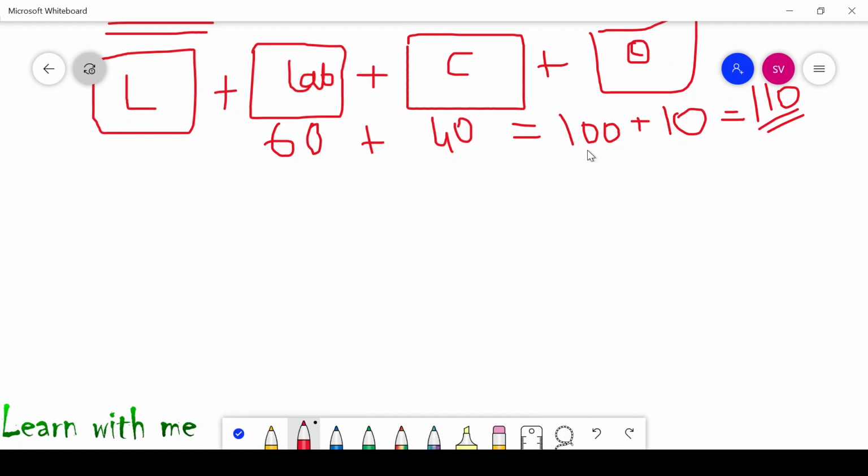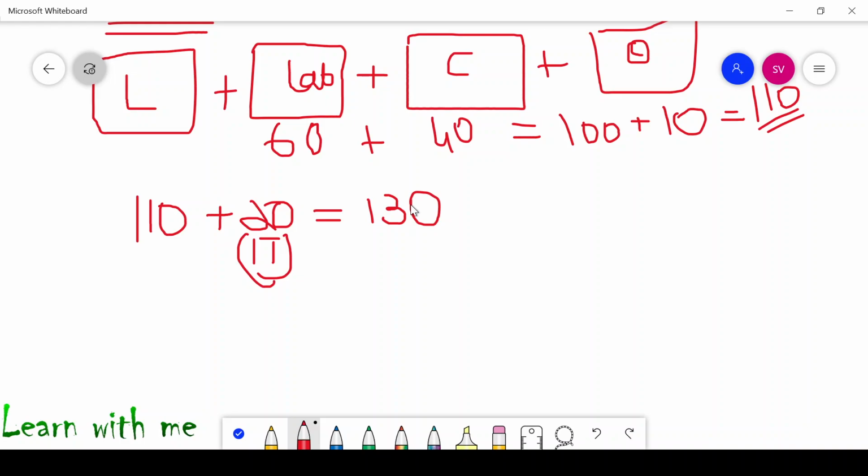Now for 110, I am giving the tax. Let me assume that I am paying 20 rupees as indirect tax. So now what is the final amount? The final amount is 130 rupees.